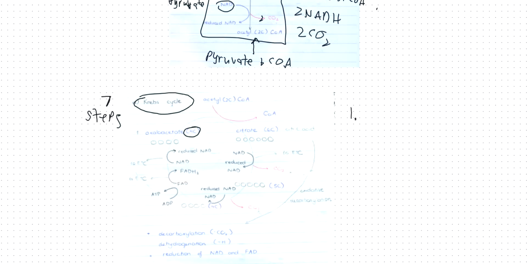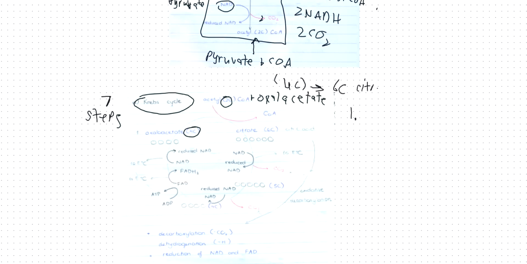So the first step is that this acetyl coenzyme A will combine with a molecule called oxaloacetate. And this oxaloacetate is 4 carbons long, and acetyl coenzyme A is 2 carbons long. So when these two combine, you get a 6 carbon molecule called citrate.